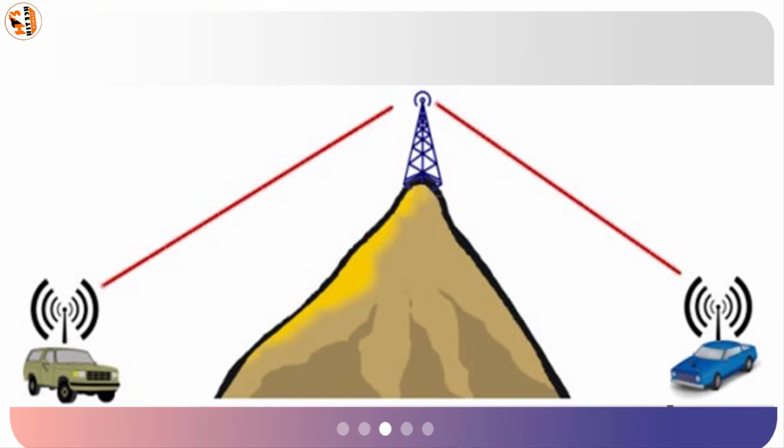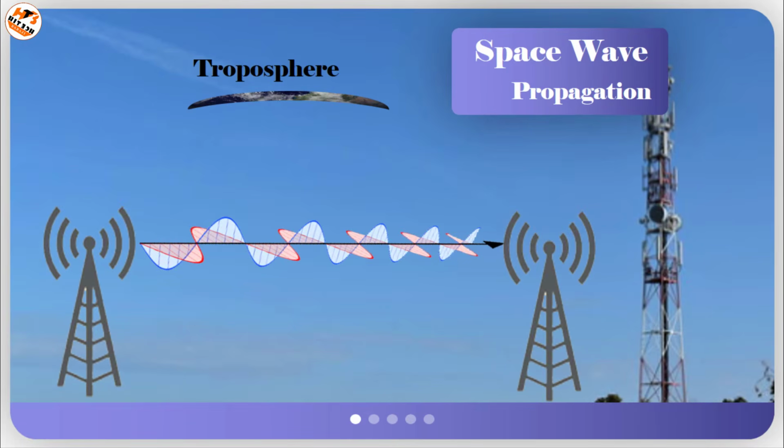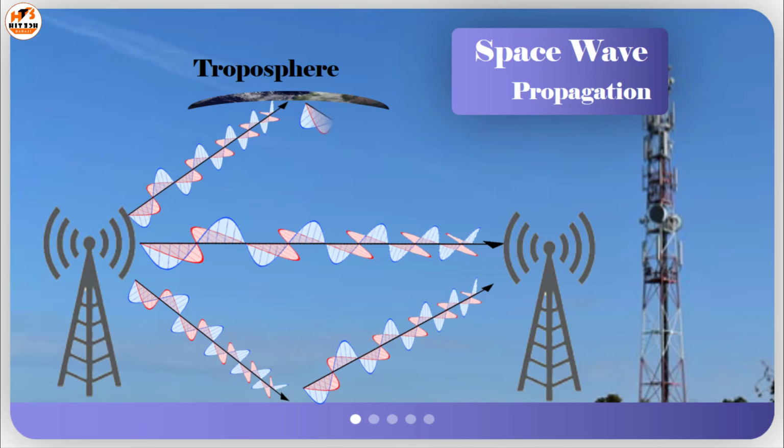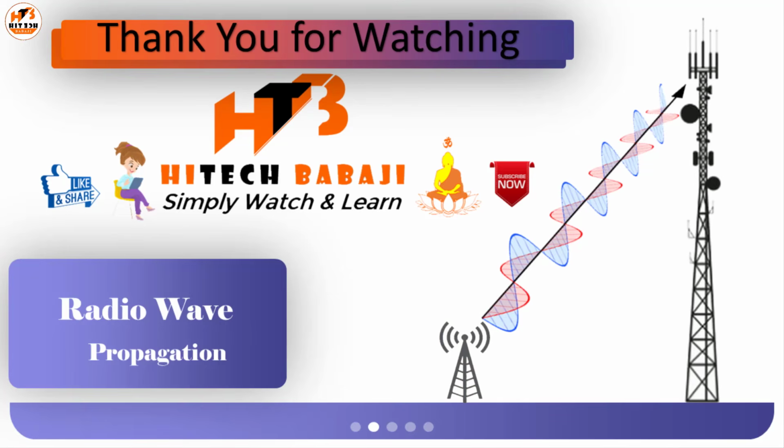Two stations which are not in line of sight may also be able to communicate through an intermediate radio repeater station. The main applications of space wave propagation are line of sight communication, TV broadcast, microwave links, radar communication, satellite communication like DTH services, etc. This was all about wave propagation.